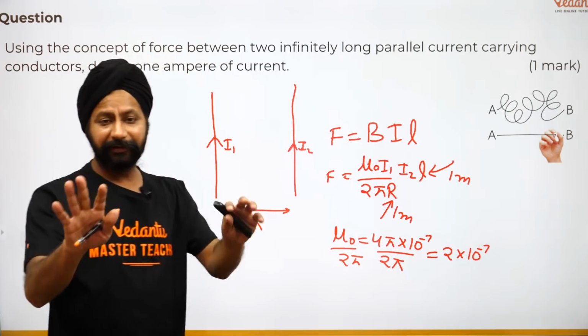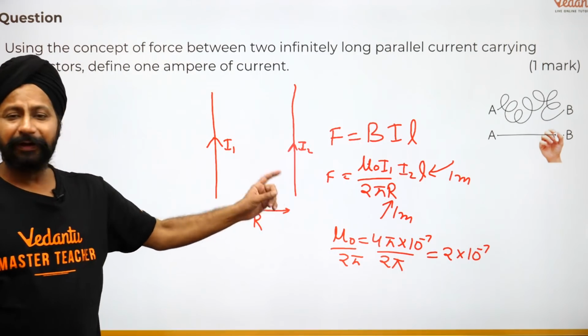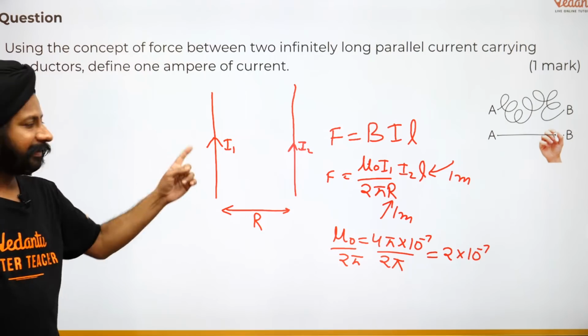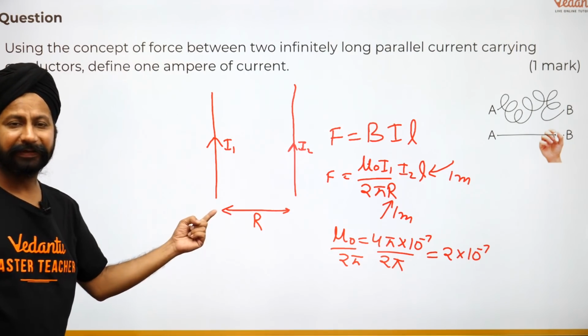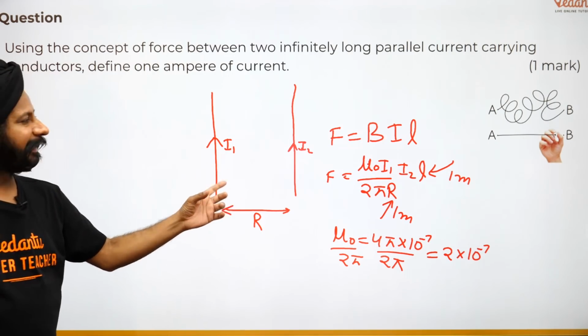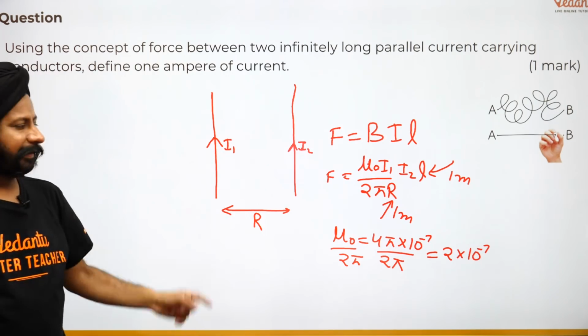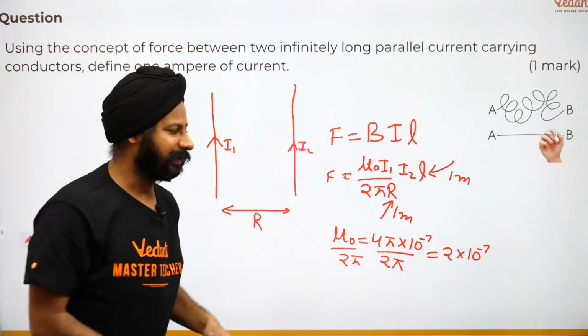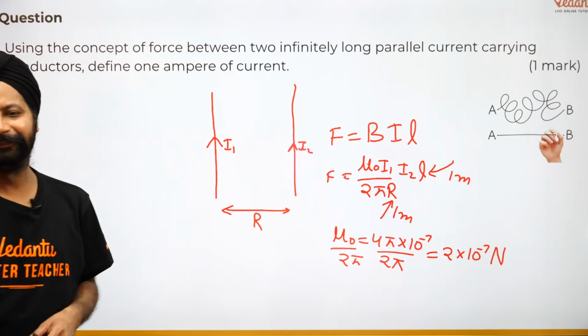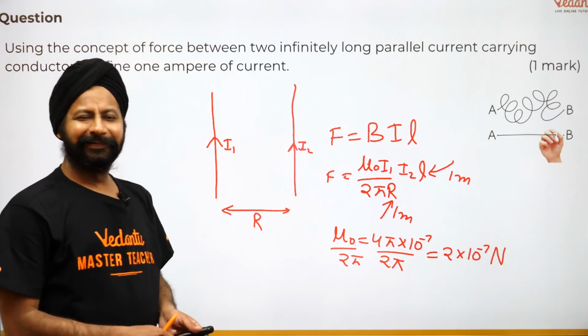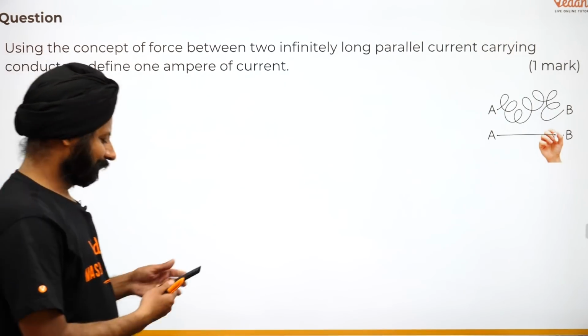अब देखो, now we are going to frame it. We are going to say 1 ampere of current is such a current that if you make it flow in 2 wires separated by 1 meter of distance, the force experienced per meter of the wire is going to be this many newtons. क्योंकि सब कुछ अगर SI यूनिट्स में है तो ये भी SI यूनिट्स. डन हो गया. इसको देख लेते हैं एग्जाम में कैसे प्रेजेंट कर सकते हैं.